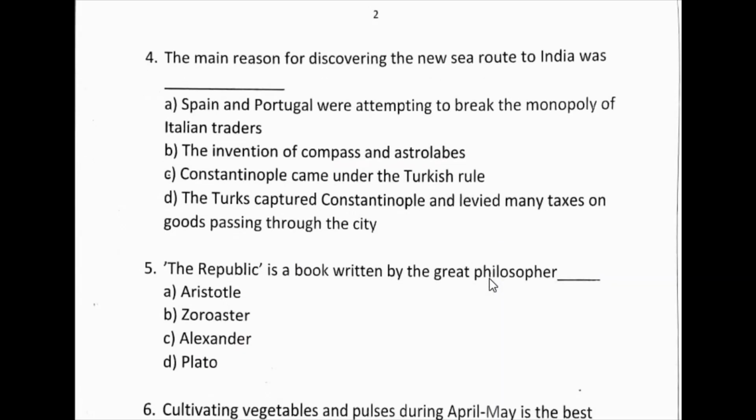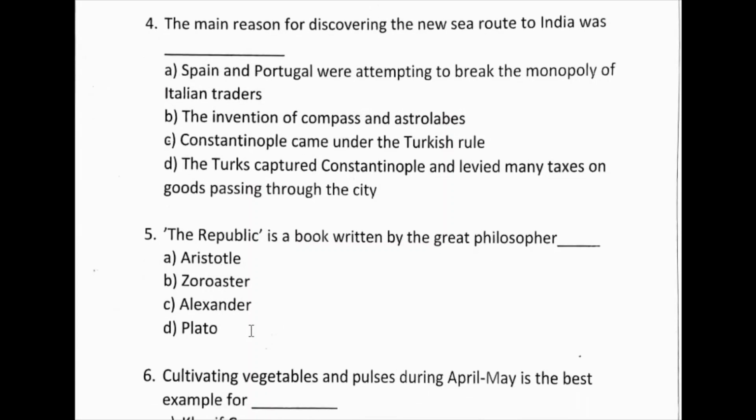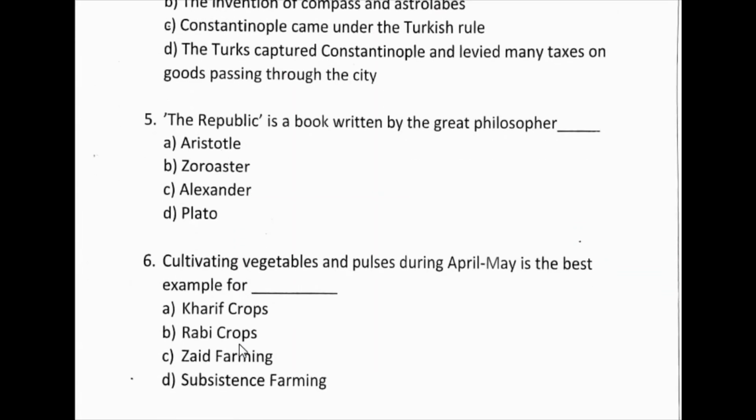Okay, and next, the fifth question. The Republic is a book written by the great philosopher Aristotle, Zoroaster, Alexander or Plato. Yes, you are right. Option D, Plato. Friends, let's move to the next question.